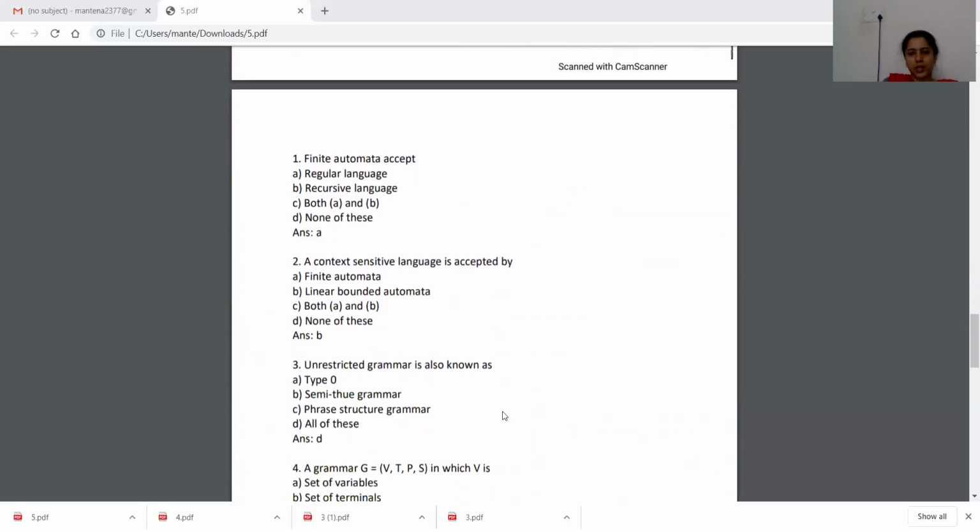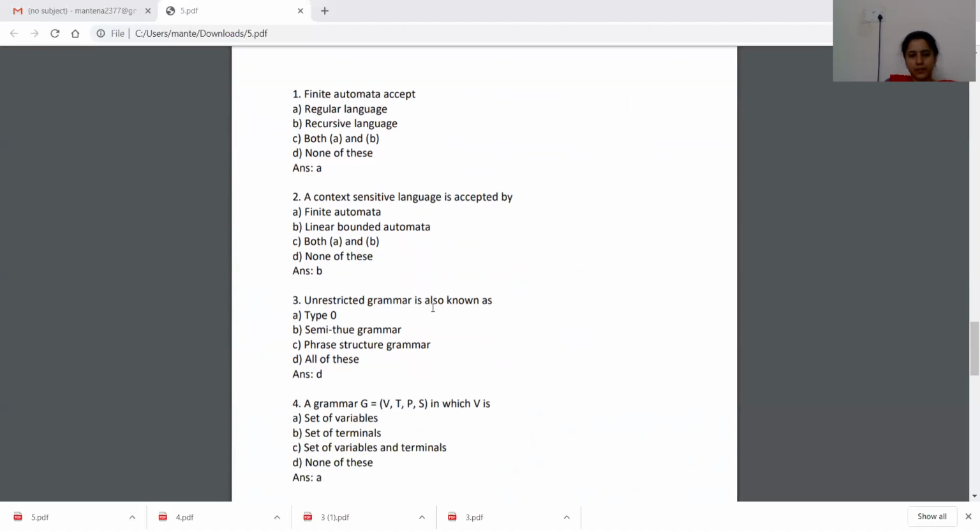Here are a few MCQs related to the Chomsky hierarchy. Finite automata accepts: regular languages, recursive, or both. We know that finite automata only accepts regular languages. Second one: context-sensitive language is accepted by finite automata, linear bounded automata, or both. Context-sensitive language is accepted only by linear bounded automata.